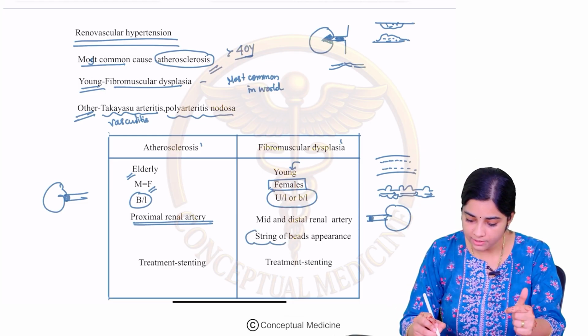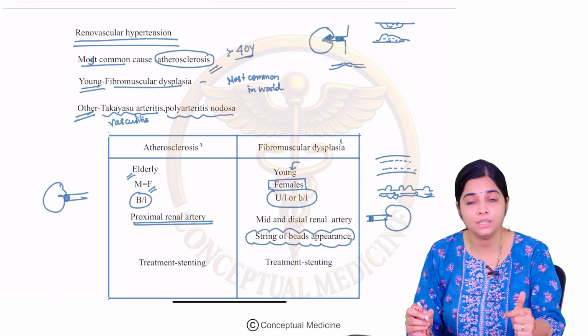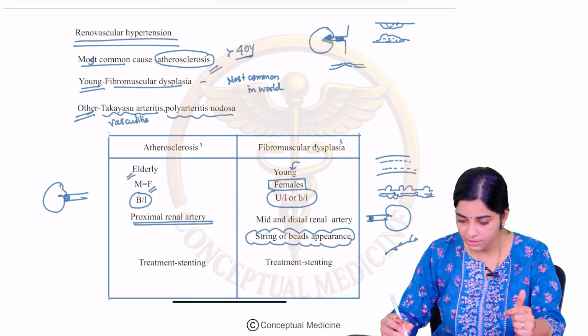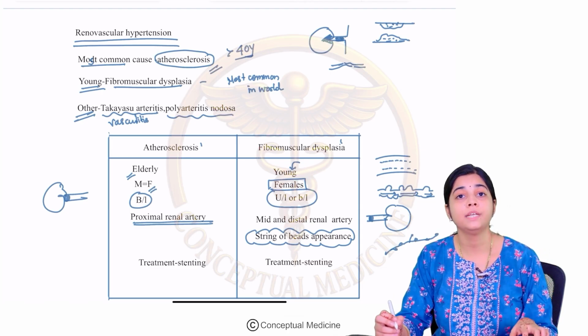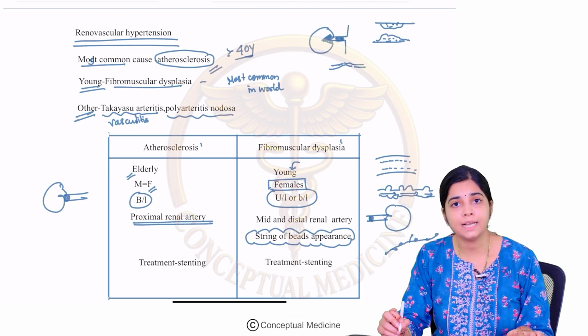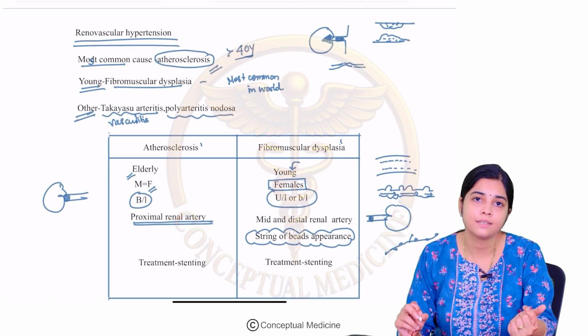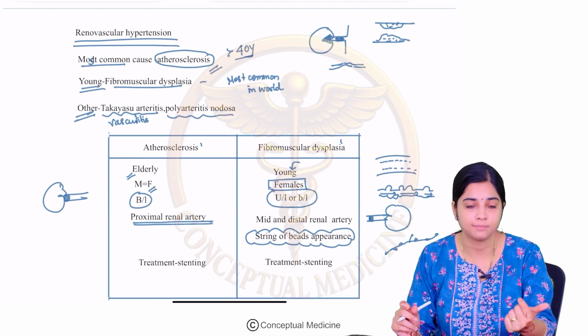Right? And what is the appearance that you see on the MRI? What you see is a string of beads appearance. So, when you do an MR angiogram or a CT angiogram, you see this string of beads appearance, which is classically seen in fibromuscular dysplasia.